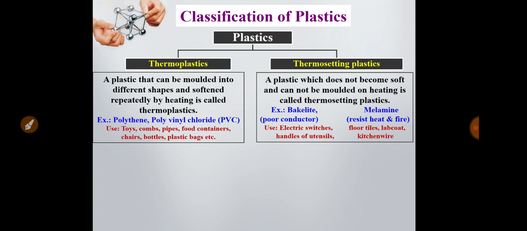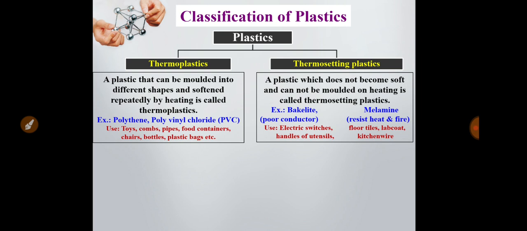On the other hand, a plastic which does not become soft and cannot be molded on heating is called thermosetting plastic. So these are the differences between thermoplastics and thermosetting plastics. Thermoplastic can be molded by heating. Thermosetting plastic cannot be molded by heating. Thermoplastic can be softened by heating. Thermosetting plastic cannot be softened by heating.